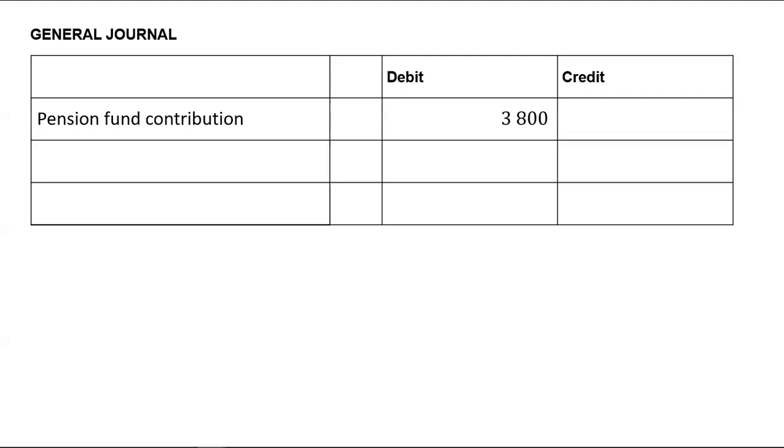So whatever the employee contributes, you just multiply it by 2. In this case, the employee contributed 1,900 towards the pension fund. That means we are going to contribute twice that, and that will be 3,800. This creates a liability towards the pension fund, and your current liability towards the pension fund will be 3,800.